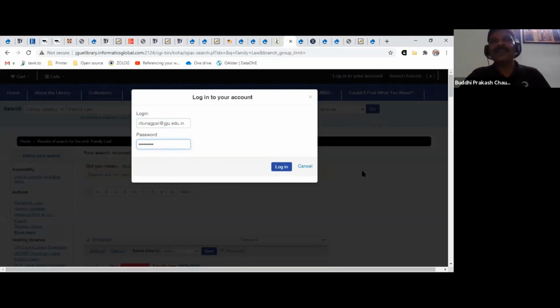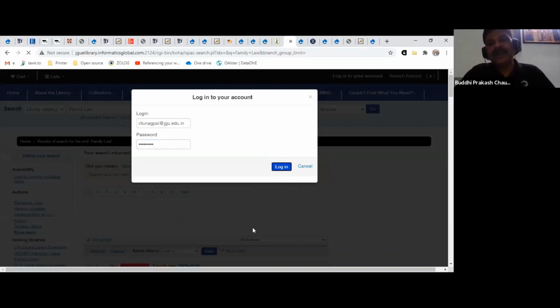Your reminders can be seen over there. Also, very importantly, it is primarily used by the teachers to recommend books for purchase to the library. That also can be done using the Koha system.